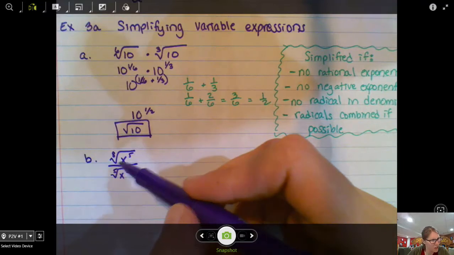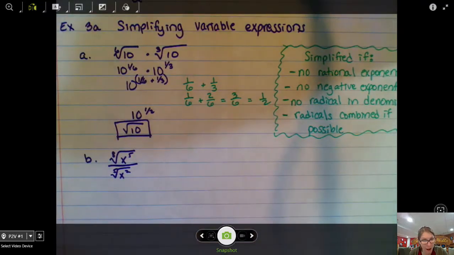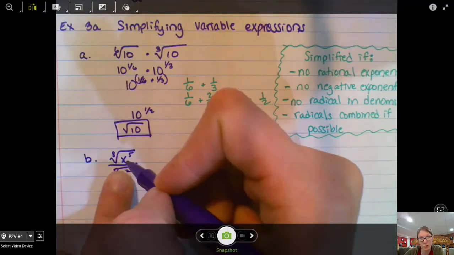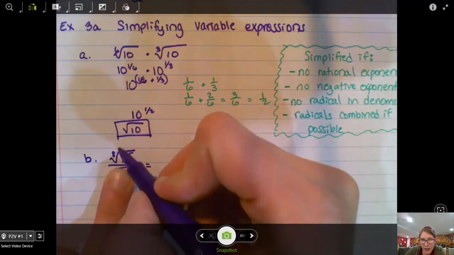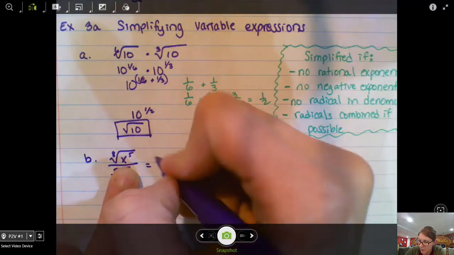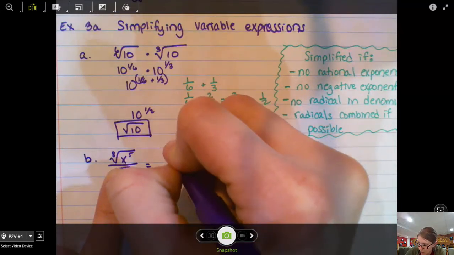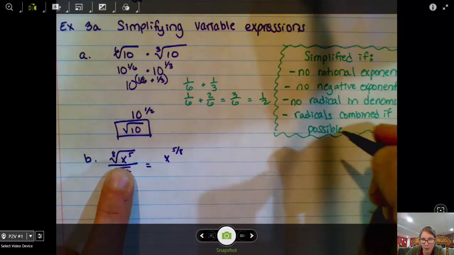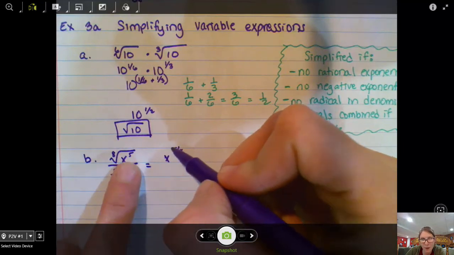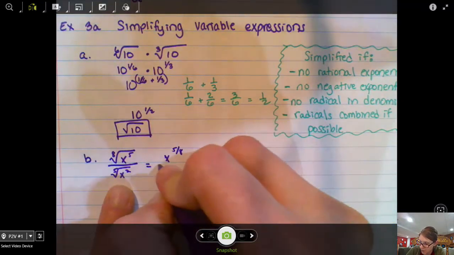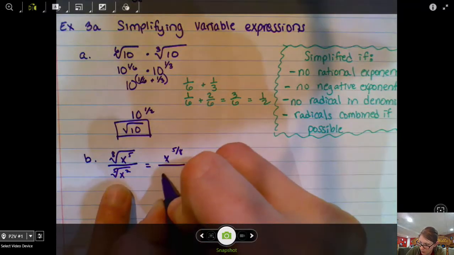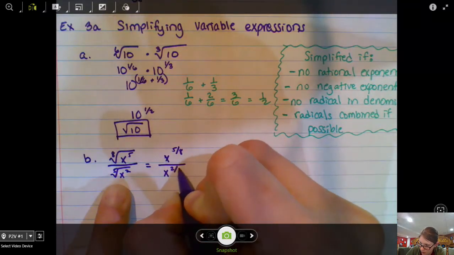So I don't know if I really can do anything here, but let's think of what each rational exponent is, and then maybe I can do something. This 8th root of x to the 5th is x to the 5/8 power, because remember that top number is my power, the bottom number is my root. Over, this would be x to the 2/5 power.